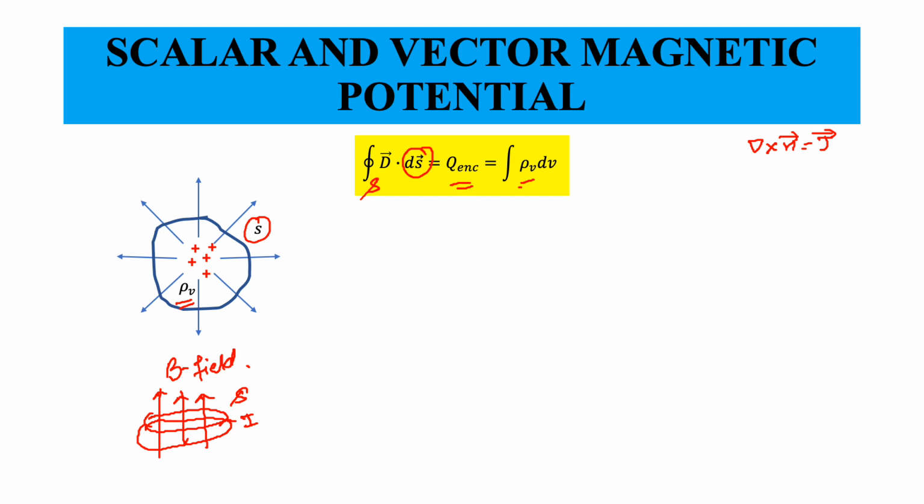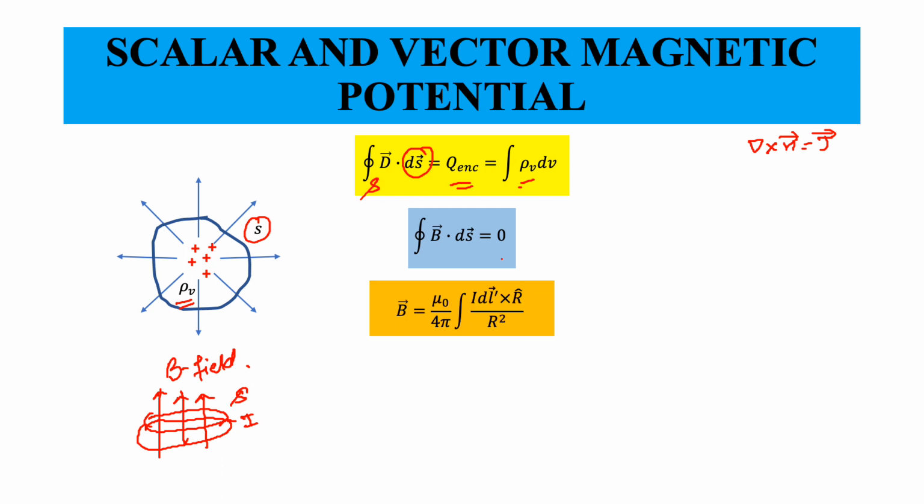So these are my B field lines that are coming out, and over the surface, if I try to find out B dot dS over this surface, this will be 0. There are as many field lines entering as there are field lines leaving the surface. So you can't find any surface such that if you enclose it, you will only have outgoing magnetic field lines. Magnetic field lines can't exist as isolated field lines coming out of a point, just as an electric field line would.